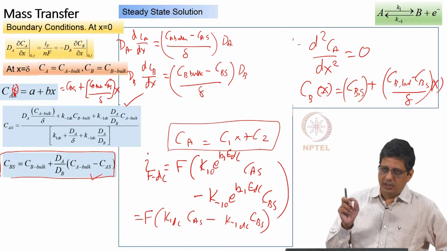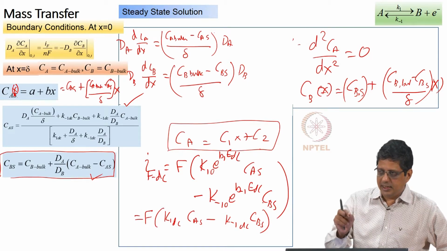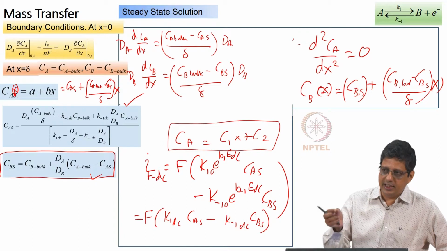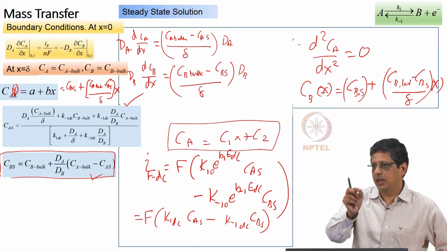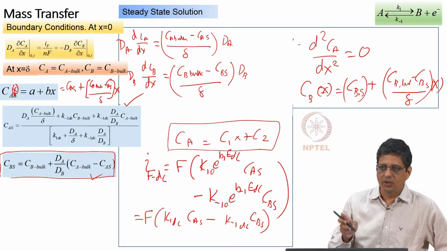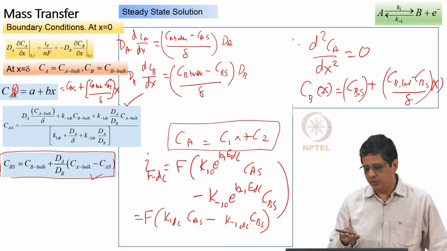That means, if you tell me the delta and you tell me the DC potential at a given RPM, given rotational speed, if I vary the DC potential, meaning at one time I will wait at this DC potential, wait for sufficient time, I want to know the current. Next, I want to move the DC potential to another value, I want to know the current. In order to do this, we need to know CA at the surface for that DC potential, CB at the surface at that DC potential, and that is what we are doing here.